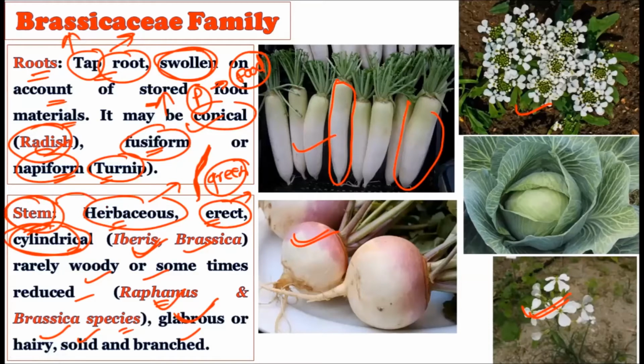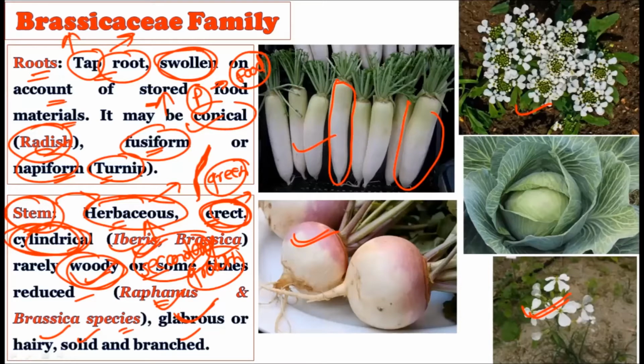So how is the stem in the Brassicaceae family? It may be herbaceous, right? It is a soft, delicate green stem, and it is erect above the ground, and it is cylindrical in nature in the Abies and the Brassica, right? Rarely woody, okay. Rarely a woody stem can be found, that is, a stem with secondary growth, forming wood, right? So a rarely woody kind of stem can be found, but the majority of the time it will remain herbaceous, right?